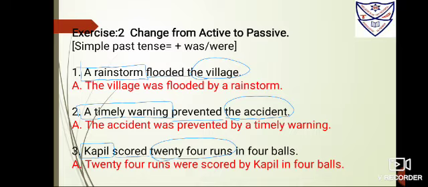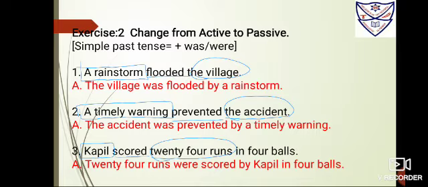Exercise 2 is of simple past tense, in which the verb you have to use in the answer is was and were with the third form of the verb. Steps will remain the same, step 1 to step 5. I'll repeat all the steps again.